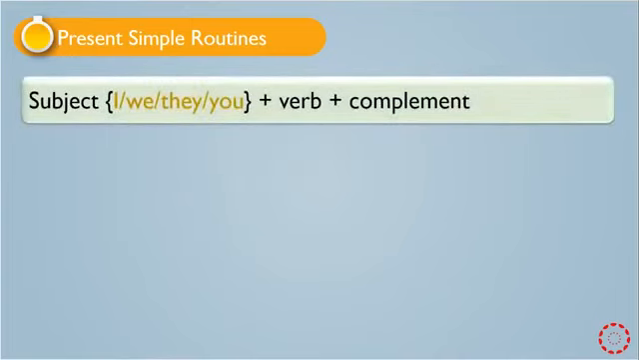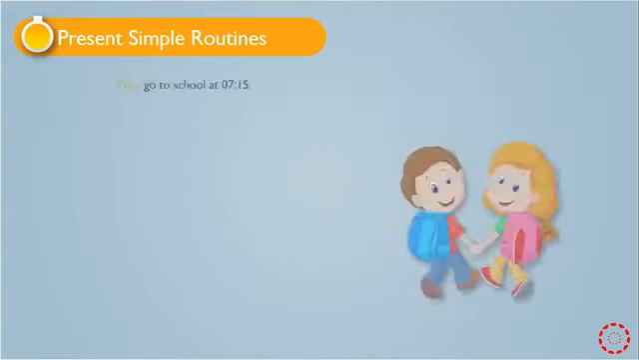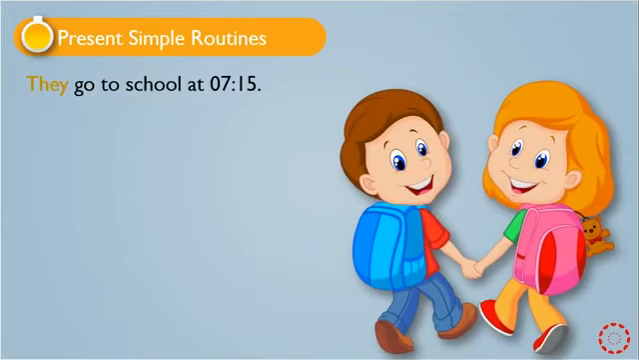The structure of present simple, when we use I, we, they, and you as a subject, is just like this. Subject, the subjects are I, we, they, or you, plus verb, plus complement. We don't need s or es. Example, they go to school at 7:15. This is about present simple routines.